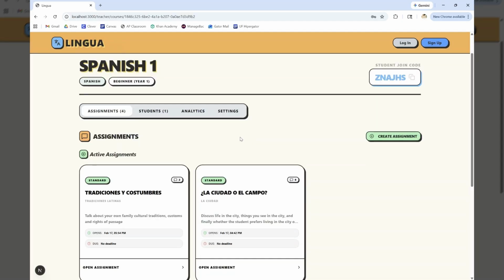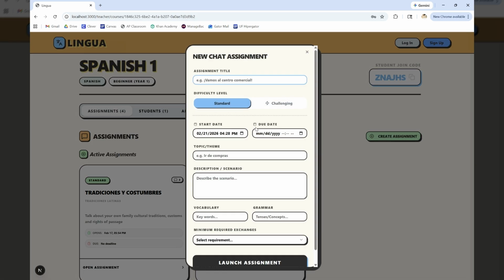Right now, I'm logged in as a teacher. Let me first start by creating an assignment for my students to complete. Let's say I teach Spanish 1 and I want them to practice talking about what they would order at a restaurant. So I'm going to go over here and click Create Assignment. I'm going to enter in the details for the assignment.